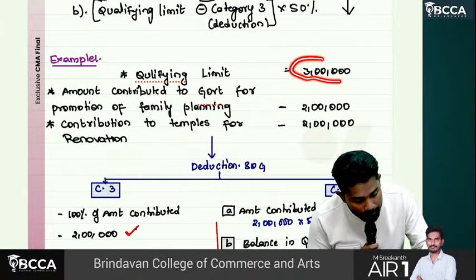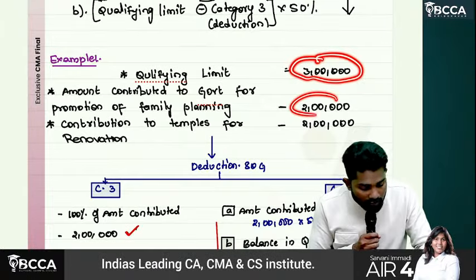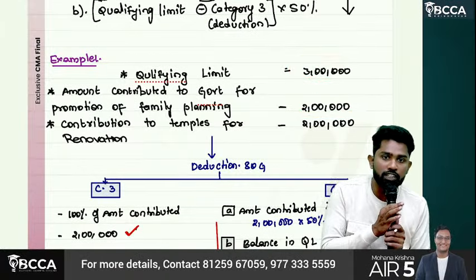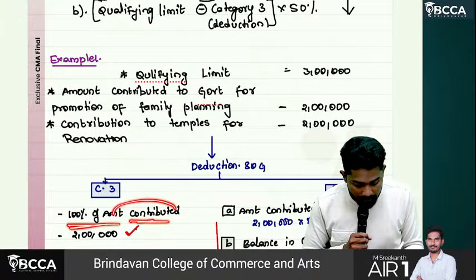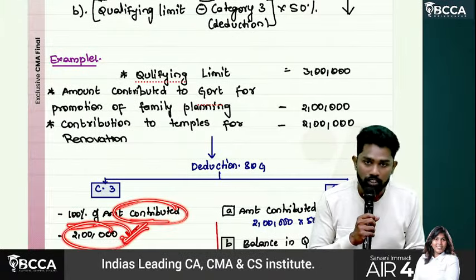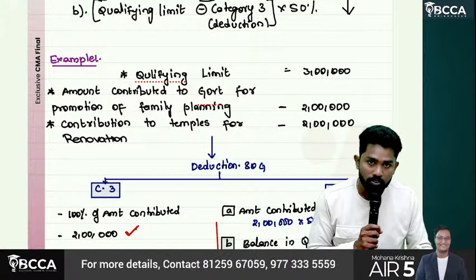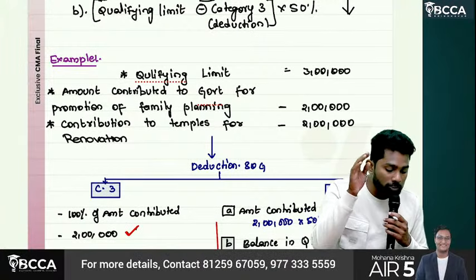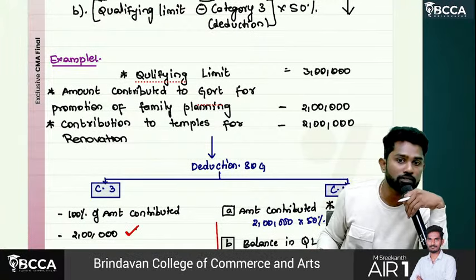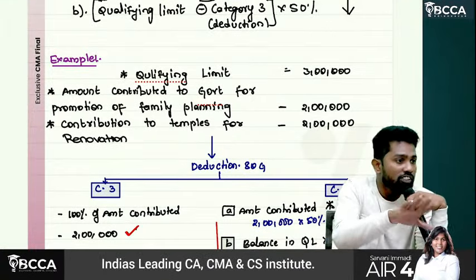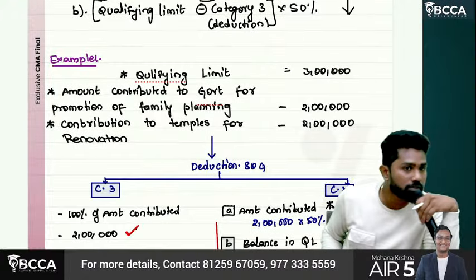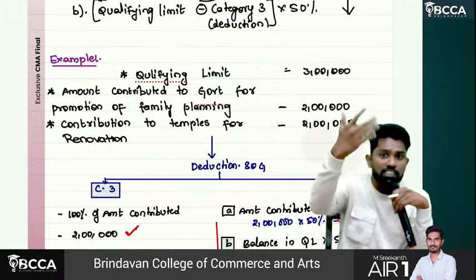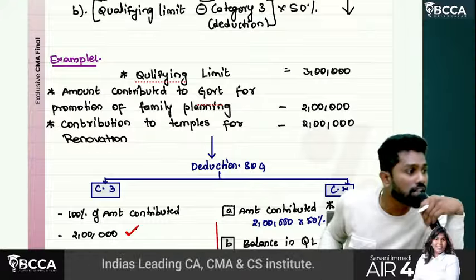Sir, qualifying limit 3 lakhs is there, right? And here 2 lakhs. 2 lakhs 100% we can claim because it is within the limit only. So category 3, 100% of the amount contributed, 2 lakhs is available. Now category 4. To claim category 4, how much balance is there under the qualifying limit? 1 lakh. Sir, what we think normally means 50% of the amount contributed. How much? 1 lakh. And 1 lakh is within the limit only, right? So we'll claim total 1 lakh as deduction.